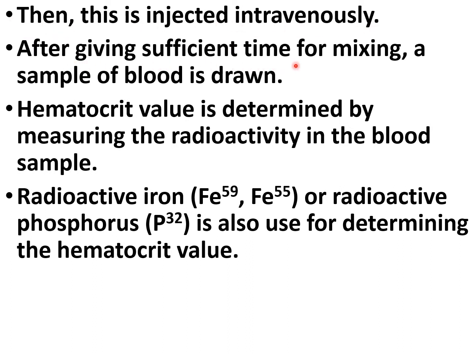After giving sufficient time for mixing, a sample of the blood is drawn. Hematocrit value is determined by measuring the radioactivity in the blood sample. Radioactive iron or radioactive phosphorus is also used for determining the hematocrit value.